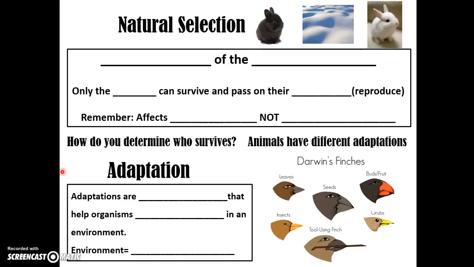Okay, guys. So today we're going to be talking about natural selection. It's in the same vein of evolution. This really explains how evolution happens because nature selects or chooses which animals or organisms will live and which ones will not live and be able to pass on their genes to their offspring. So we just watched the video of the squirrel and the snake.